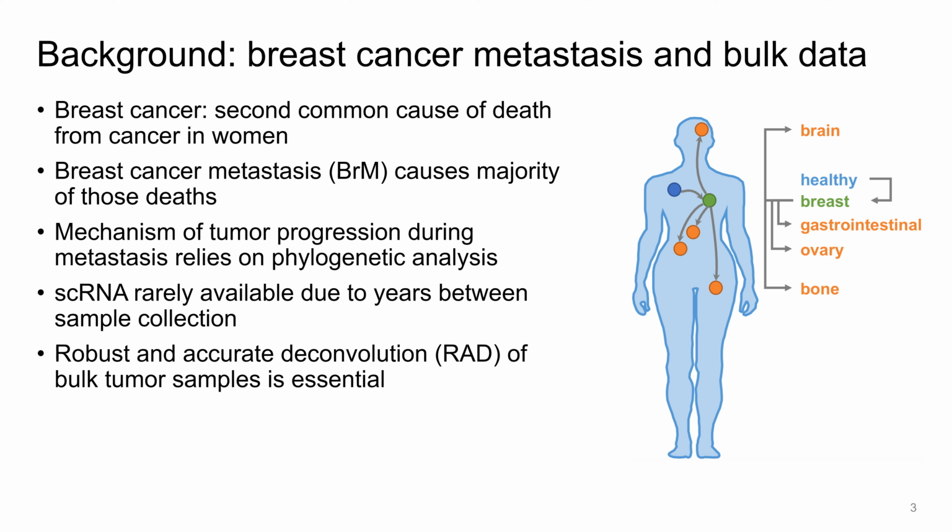So, how to robustly and accurately unmix the bulk tumor samples is essential for understanding the tumor evolution of breast cancer metastasis. In this work, we propose a toolkit called Robust and Accurate Deconvolution, or RAD, to address the issues in unmixing bulk RNA data of primary and multiple metastatic tumors from a panel of cancer samples.